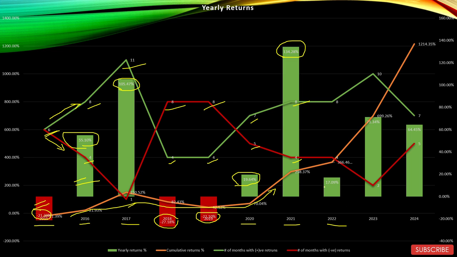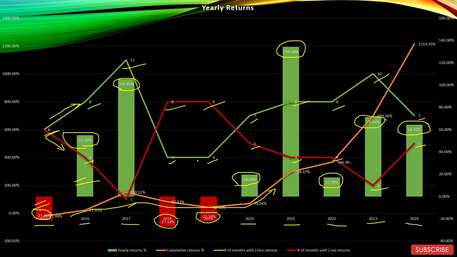In 2022, the sector managed to give average returns of 17.09% with 8 positive months and 4 negative months. In 2023, the sector gave very good returns of 71.34% with 10 positive months and only 2 negative months. And in 2024, this sector performed very well again and gave 64.45% returns with 7 positive months and 5 negative months.